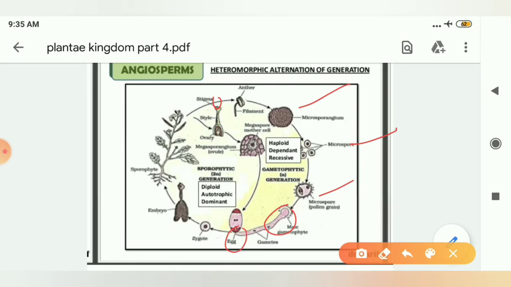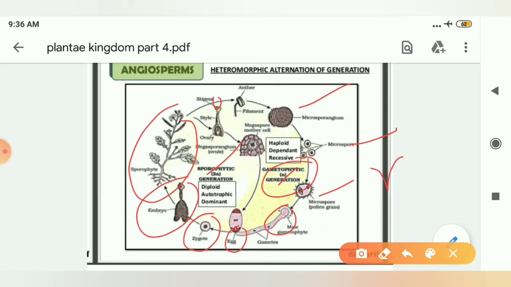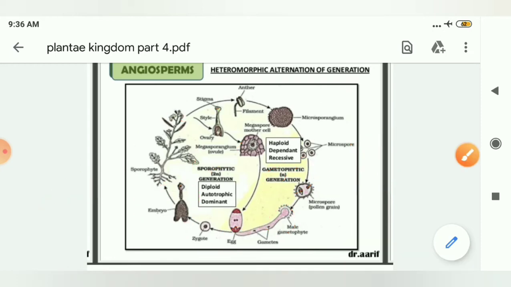When they fuse, that process is known as fertilization, and it will form the zygote. The zygote will take nourishment from the endosperm, and then finally it will form the embryo, and this embryo will again form the sporophyte. Alternation of generation means there would be variation in the generation. One is sporophytic and the other is gametophytic generation. Gametophytic generation is haploid, that is N, whereas sporophytic generation is diploid, that is 2N.